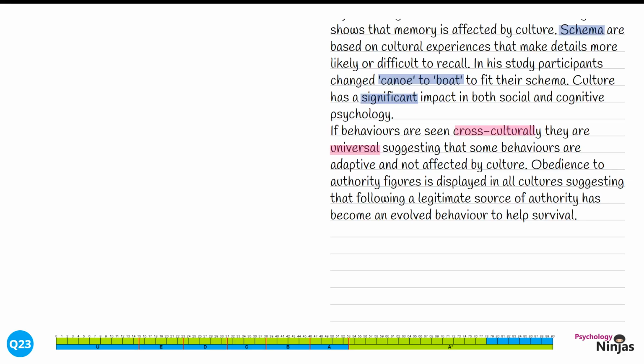Obedience to authority figures is displayed in all cultures, suggesting that following a legitimate source of authority has become an evolved behaviour to help survival. We've started with social psychology, identifying a particular theory. Legitimate sources of authority within agency theory is likely to be universal because obedience is also seen in every country. We're going to support this by explaining some specific research.